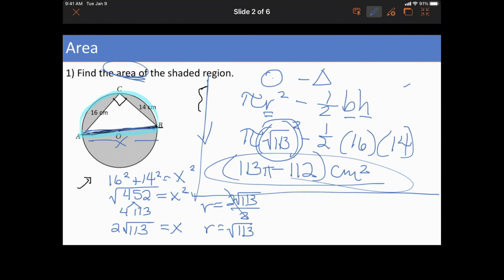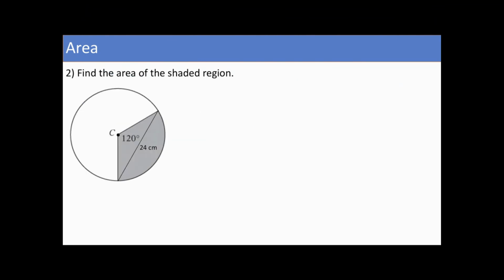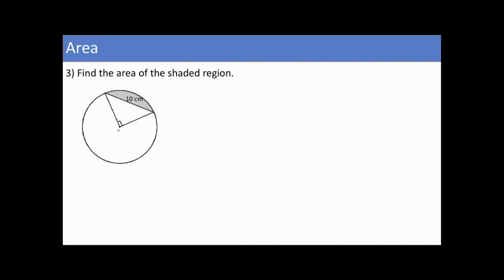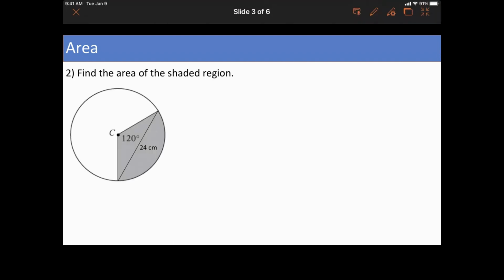So lots of great work here, lots of skills. All right, find the area of the shaded region. What do we see? I see a sector, which is a part of the area of a circle. If this is a sector, what's the formula? Hopefully we've memorized it.